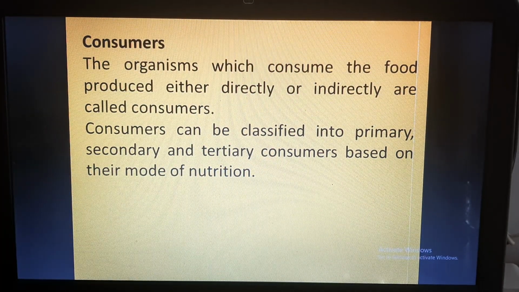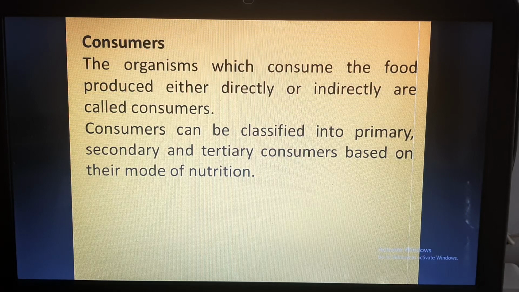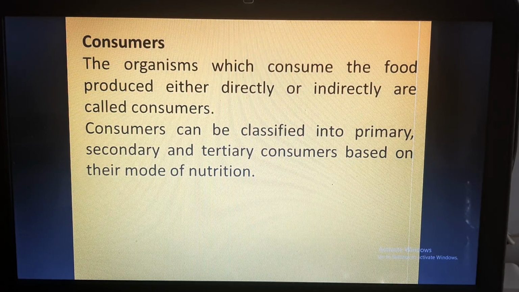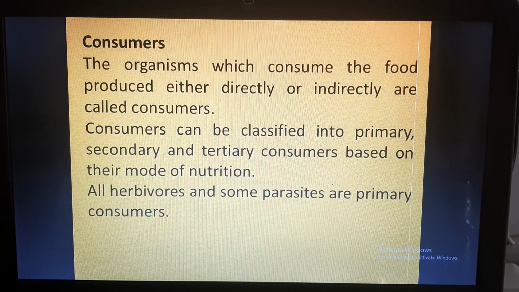What does it mean? Like, a rabbit is a consumer and it is dependent on the grass as it eats grass directly. Now, the rabbit is eaten by, for example, a wolf or a fox. So the wolf or fox is eating the rabbit, which is dependent upon the grass. So now the wolf is also a consumer and it is indirectly dependent upon the producers, right?